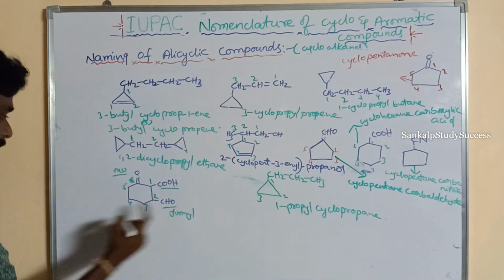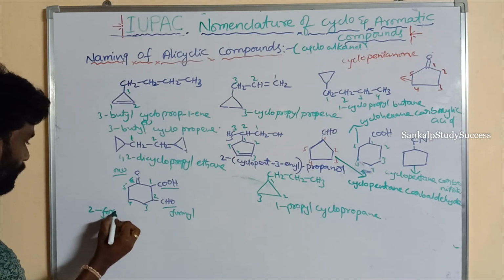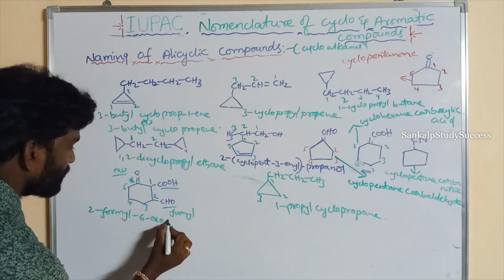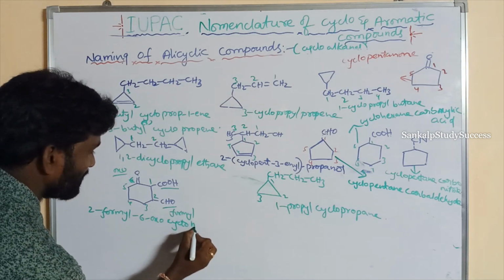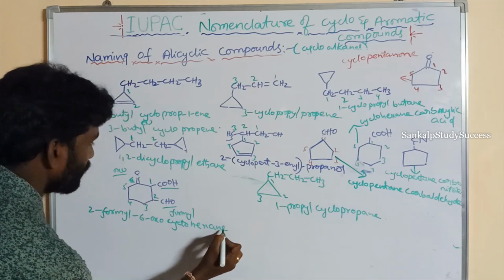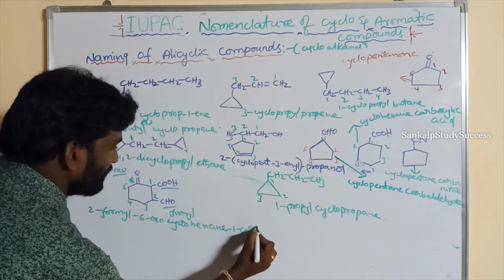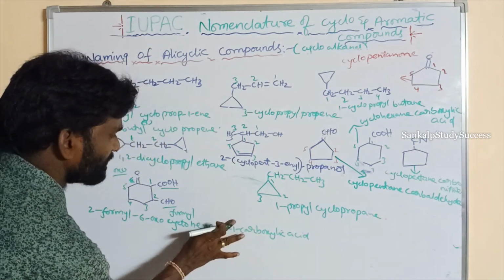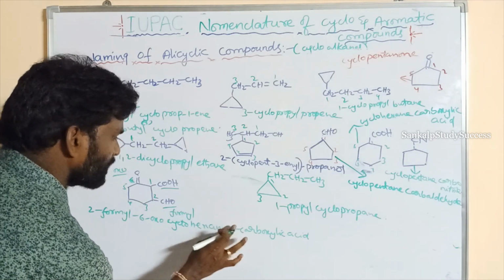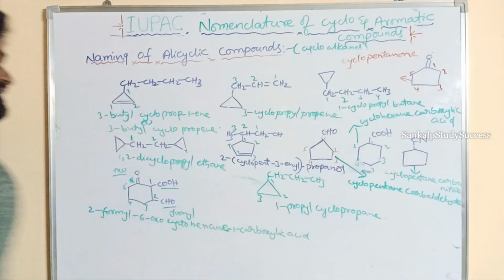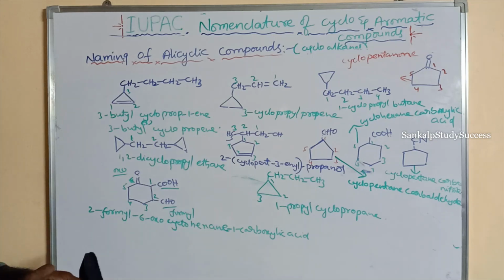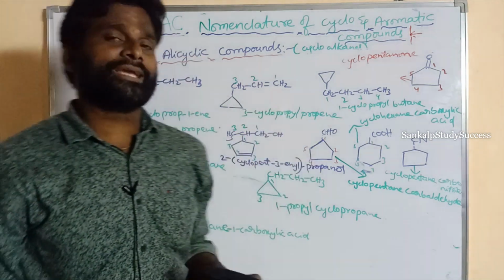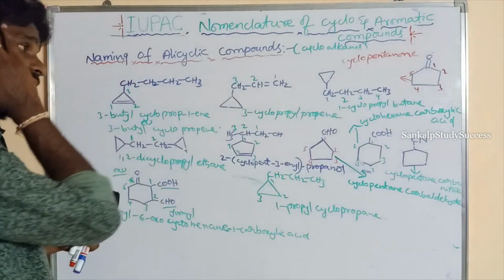Which is written first? Formyl. 2-formyl, 6-oxo, cyclohexane 1-carboxylic acid, or cyclohexane carboxylic acid, or 1-carboxylic acid, both are right. Okay, this is the naming of alicyclic compounds, like cyclic compounds.